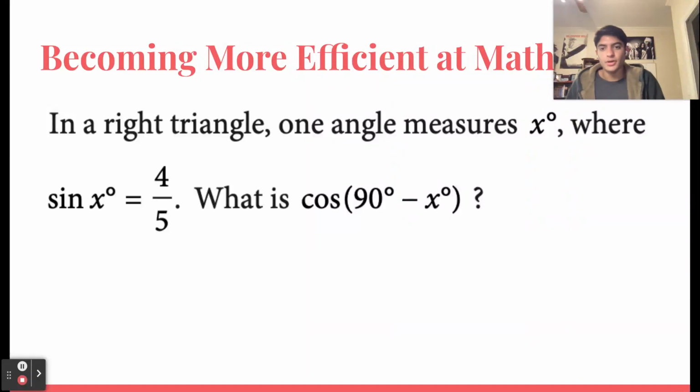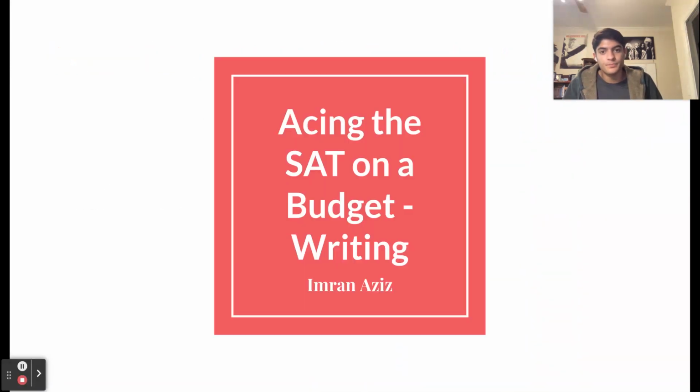So here we've got a straight trig question. We know sine of x is something. We need to know what cosine of 90 minus x is. So we know that sine of x is equal to cosine of 90 minus x. So actually, the answer to this is just 4/5. So this is an example of where knowing that rule is the only way of solving this question.